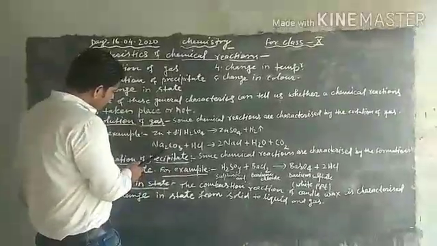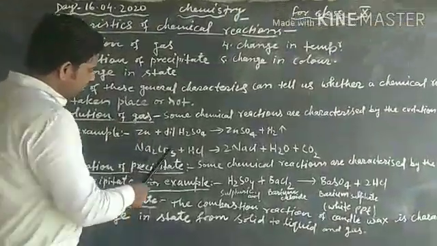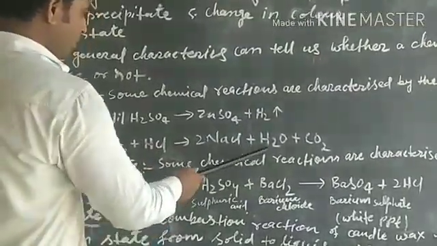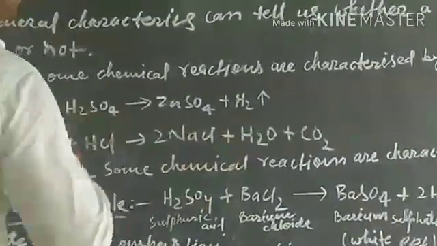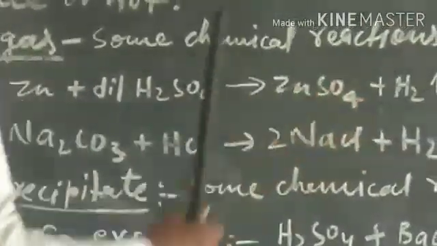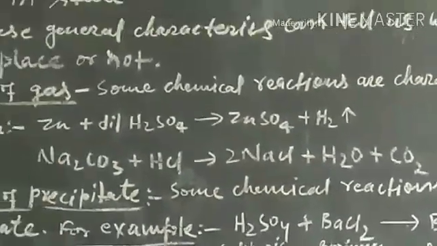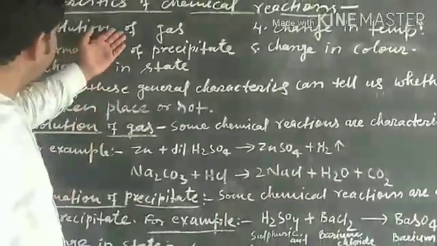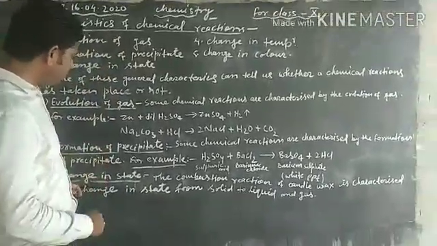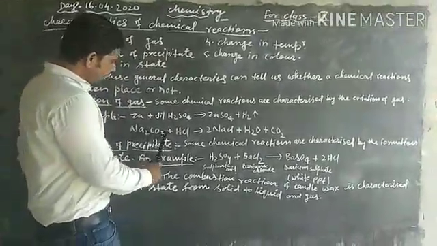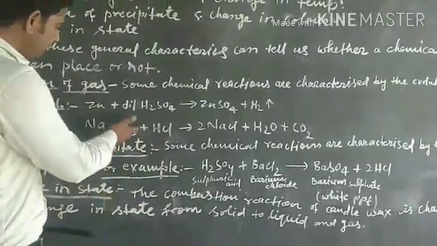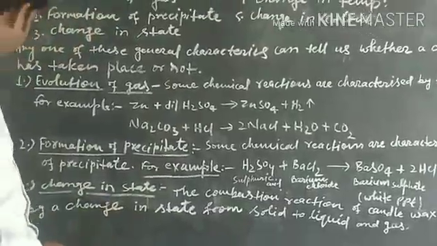And here, when sodium carbonate reacts with hydrochloric acid, then sodium chloride, water and CO2 gas are formed. So in this reaction, CO2 gas is also evolved. So from the characteristics of chemical reactions, evolution of gas means chemical reactions are taking place. So in this reaction also chemical change is involved. So this is an example of a chemical reaction.